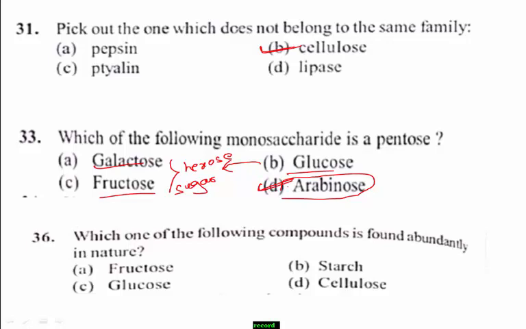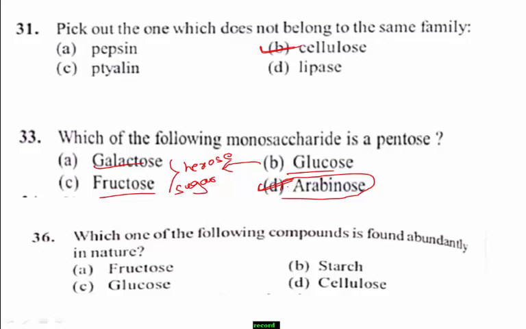Next question number 36. Which of the following compounds is found abundantly in nature? Option A fructose, option B starch, option C glucose, option D cellulose. Yes, this is one of the very easiest questions.